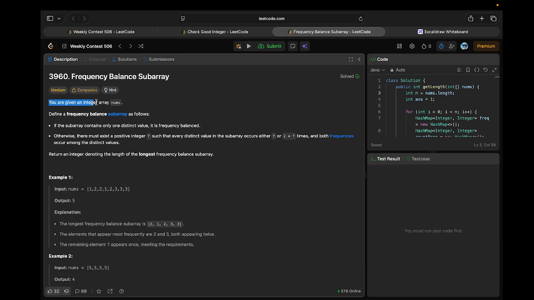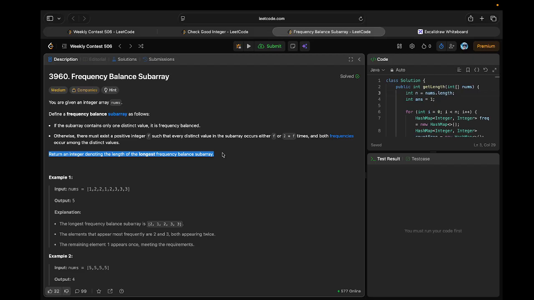You are given an integer array nums. Define a frequency balanced subarray as follows. If the subarray contains only one distinct value, it is frequency balanced. Otherwise, there must exist a positive integer f such that every distinct value in the subarray occurs either f or 2f times, and both frequencies occur among the distinct values. Return an integer denoting the length of the longest frequency balanced subarray.